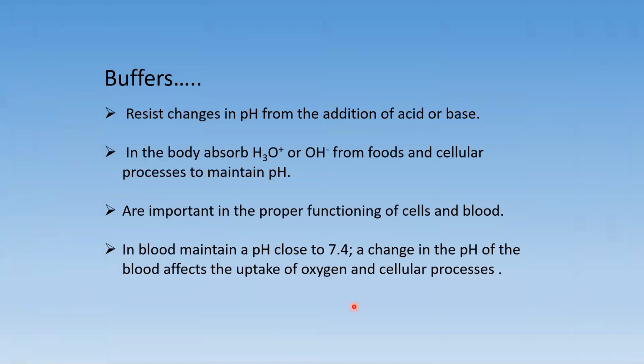Buffers resist changes in pH from the addition of acid or base, and the body absorbs hydronium or hydroxide ions from foods and cellular processes to maintain pH. Buffers are important in the proper functioning of cells and blood. Buffers in blood maintain a pH close to 7.4. A change in the pH of the blood affects the uptake of oxygen and cellular processes.